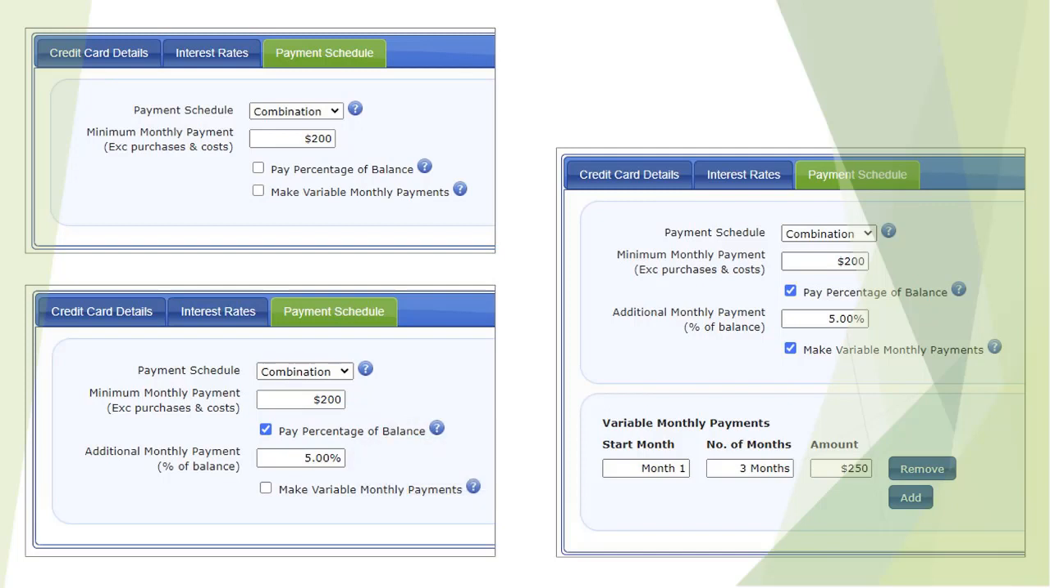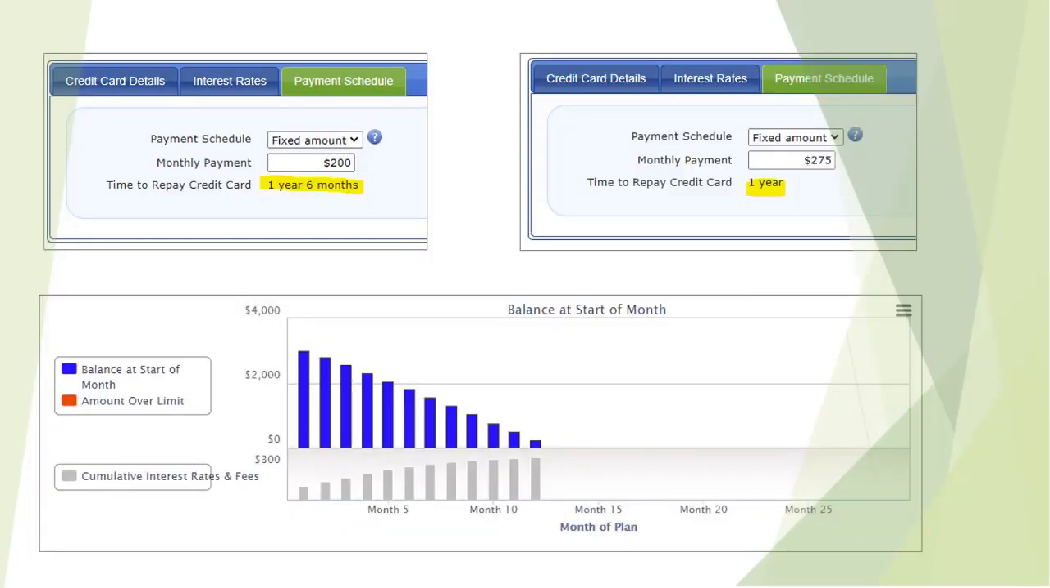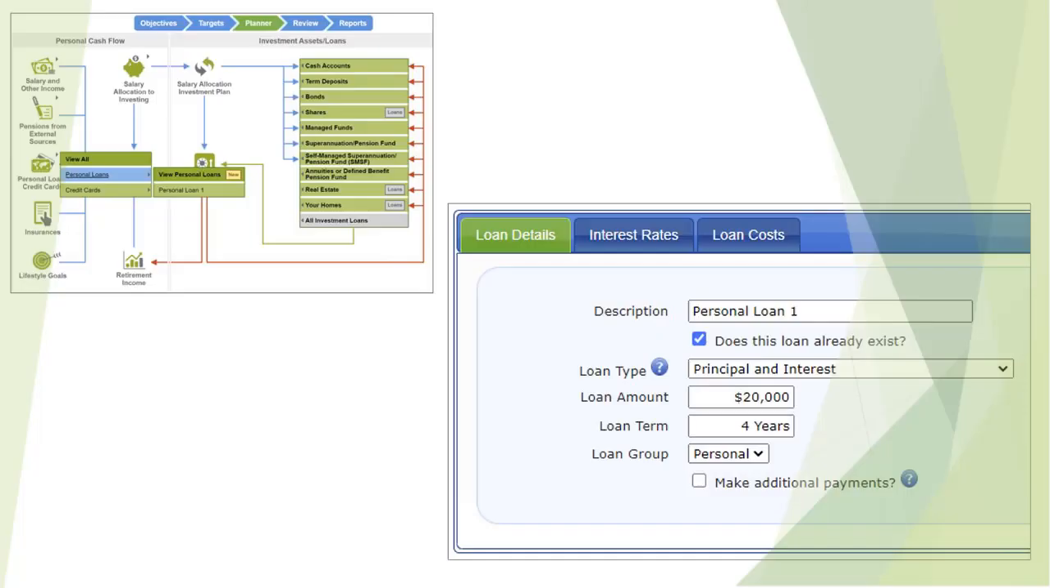In addition to a percentage of balance, you can also add dollar values over different time periods. For this exercise, we are going to use the option fixed amount. John wants to repay this $3,000 over the next 12 months. It is a matter of trial and error to find the value, which in this case is $275. John has a personal loan of $20,000 which is to be repaid over 4 years.